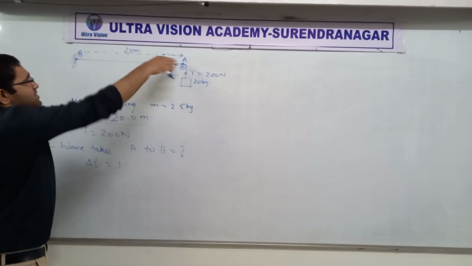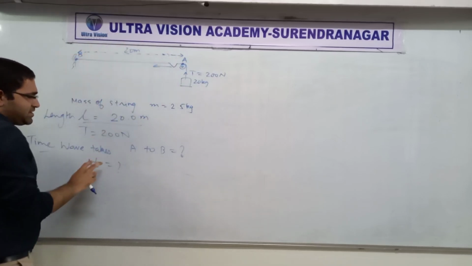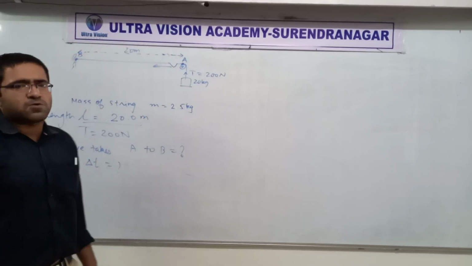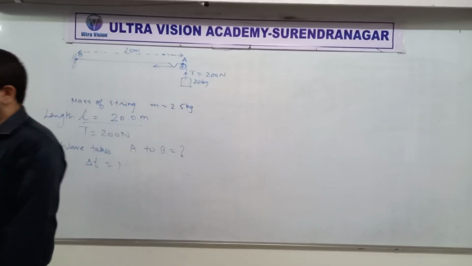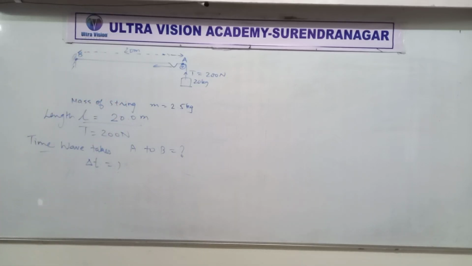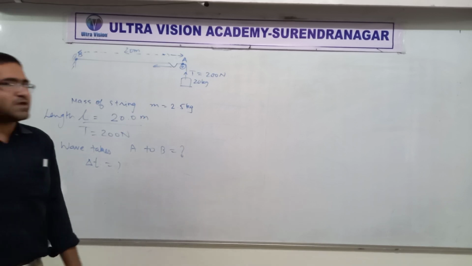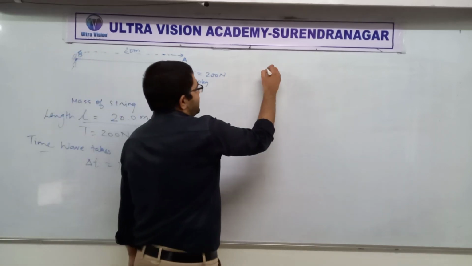The distance is given and we want the time interval, so which quantity do we need? Speed or velocity, wave speed. Fine, so we will find the wave speed.